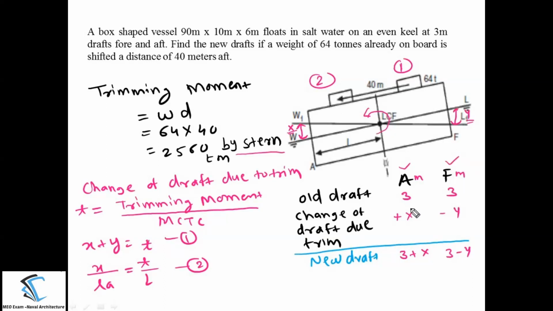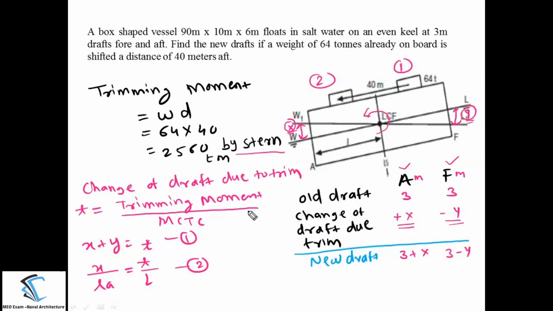As the ship is at even keel, the forward draft and the after draft are the same, 3 meter. Now at the aft there will be an increment in the draft because of the movement generating trim by stern condition. That's the reason we are taking here plus X, and the forward draft is decreasing, we are taking minus Y. So our task is to find out this increment in the draft and the decrement in the draft.